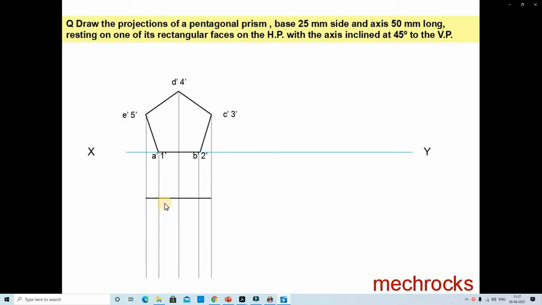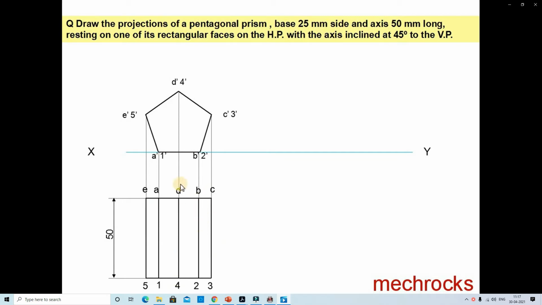In front of VP there is no fixed distance; whichever distance you feel comfortable with, you maintain. The axis distance is 50 mm, so here we take 50 mm, that is the axis. We extend the lines from every corner of the pentagon downside and take the 50 mm axis distance.